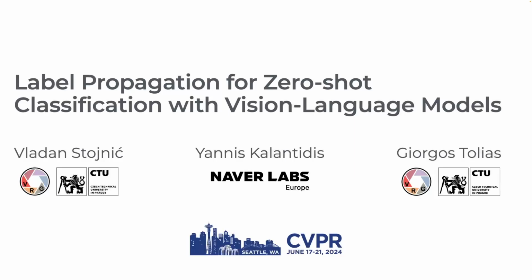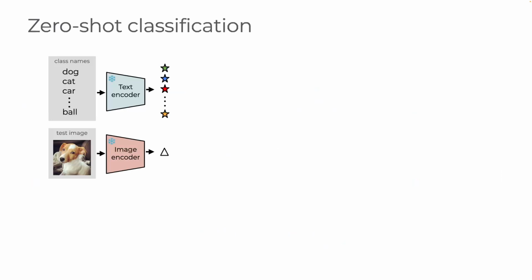Hello, I'm Vladan Stojnic and I will present our work on label propagation for zero-shot classification with vision language models. This is joint work with Yannis Kalantidis and Giorgos Tolias.